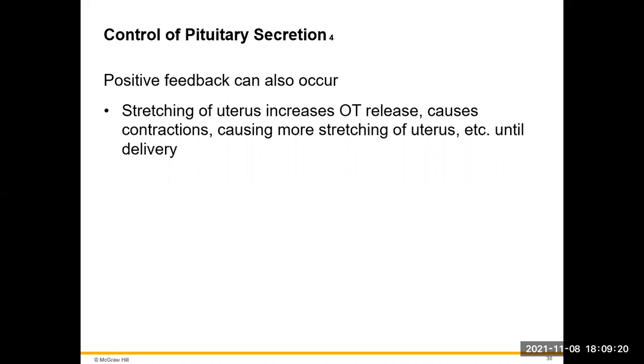Oxytocin is going to travel from the pituitary gland down to the uterus, where it will attach to uterine receptors, which initiate more stretching, more pressure on the cervix, which is then going to activate our release of oxytocin again. And this is going to be this positive feedback loop, which is going to cause an increase in that activation until we have the delivery of the baby. And once that happens, there's no more stretching, no more pressure on the cervix, and oxytocin release shuts down.